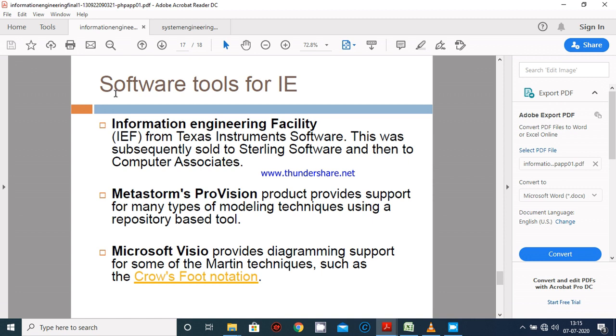And other tools I didn't mention in this PDF document, but I am telling you, you can write them or note them anywhere you want. So these are the three famous tools for information engineering, and other tools are Benchmark's data analysis, and next one is the accelerator tool, and computer aided software engineering tools are there.